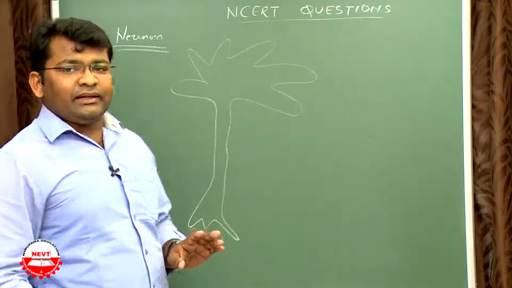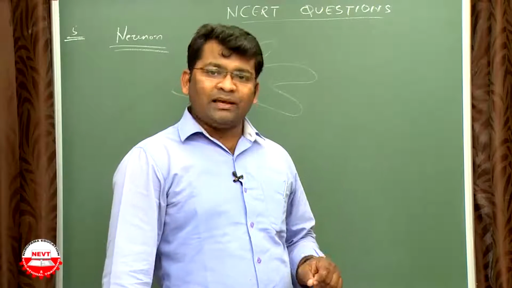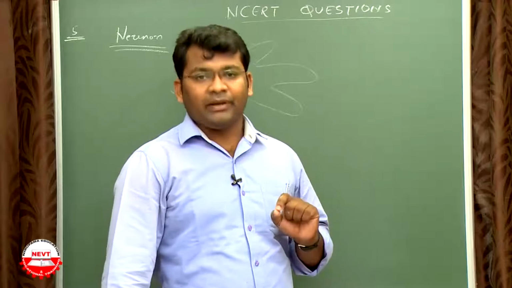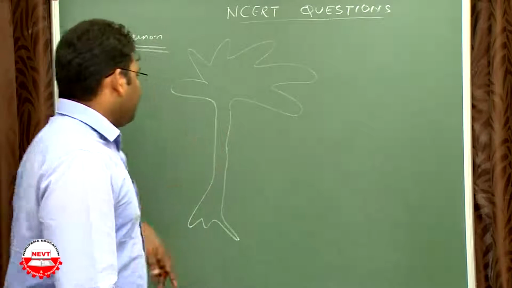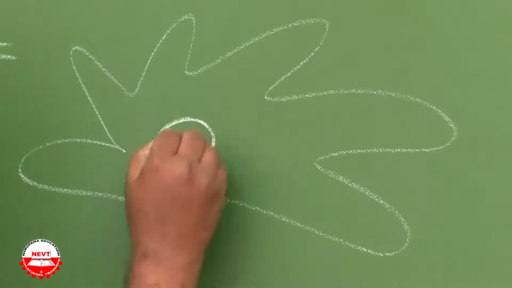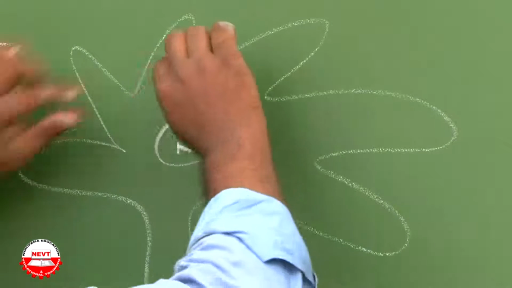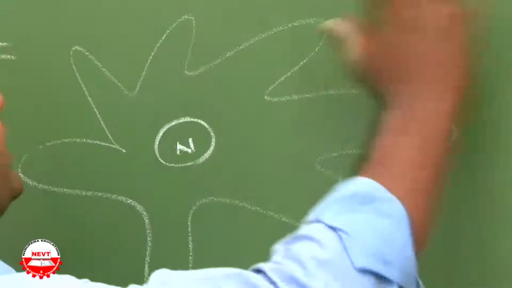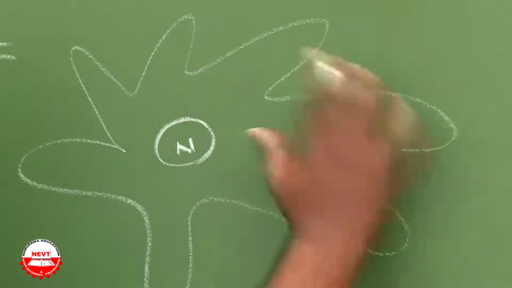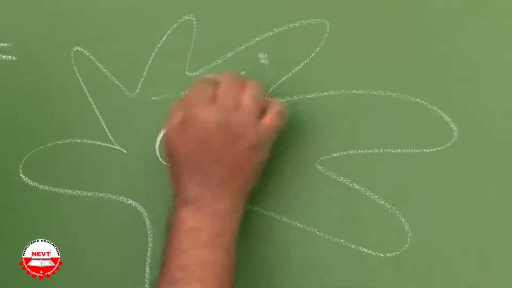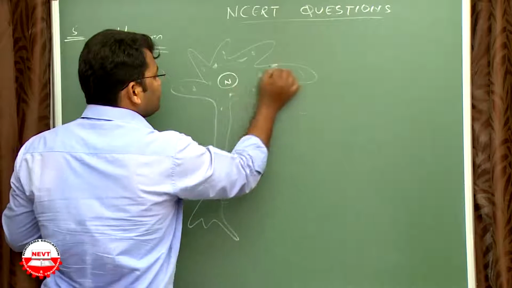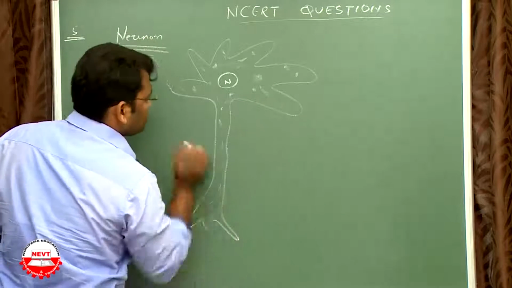Every cell contains a nucleus, cytoplasm, and cell membrane. Here the cell contains a nucleus and cytoplasm, but the cytoplasmic outgrowths are in different orders to make a branched form. So these are the cytoplasmic parts.